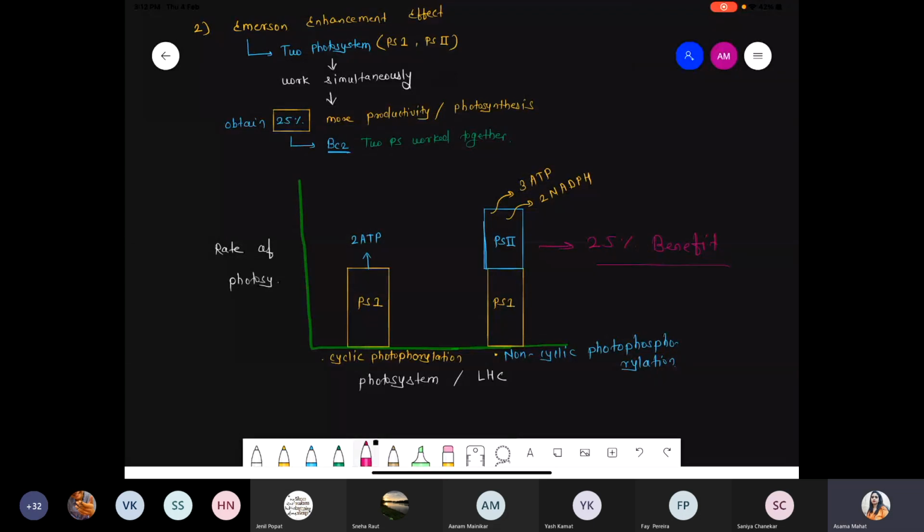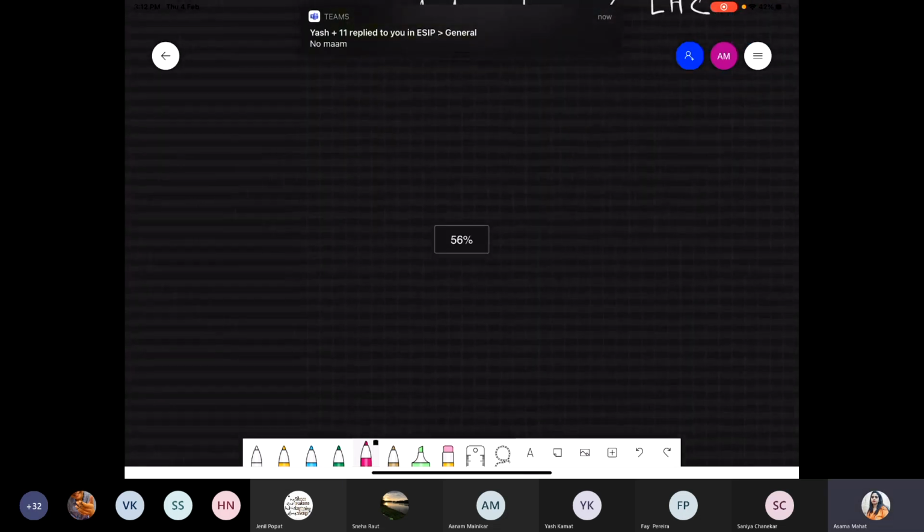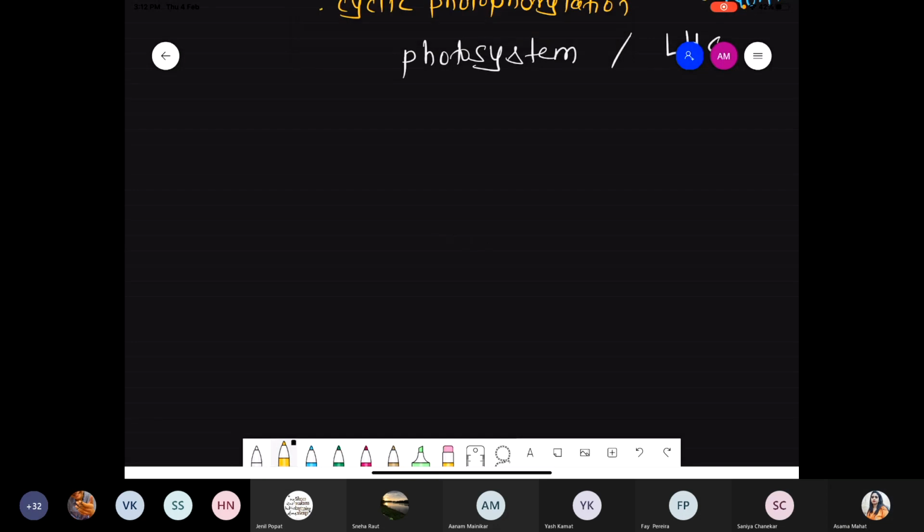Okay, fine, let's go. Last point of this chapter, CAM cycle. Let's write down the title. We are talking about the CAM cycle. Last point. You can say CAM cycle, or CAM pathway. CAM basically stands for the Crassulaceae family.